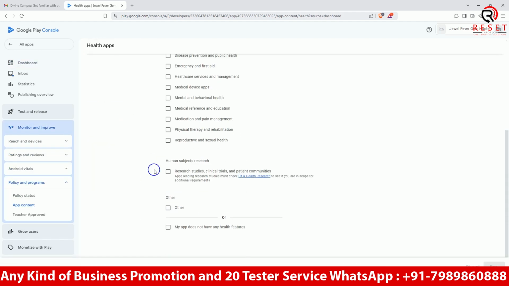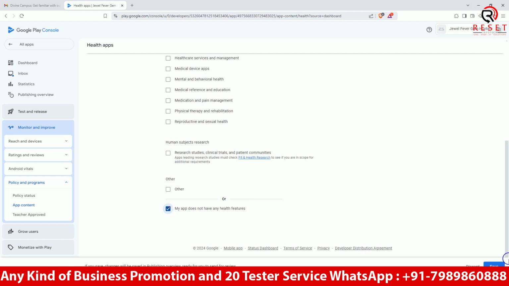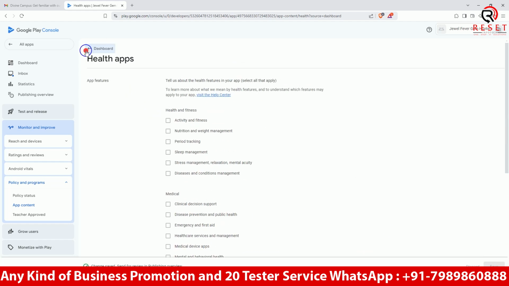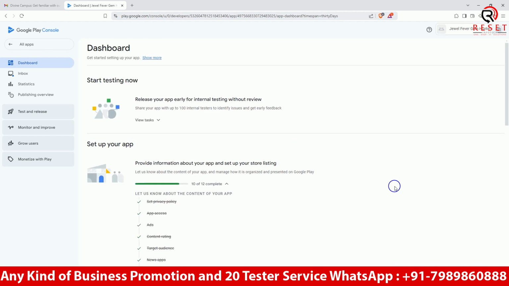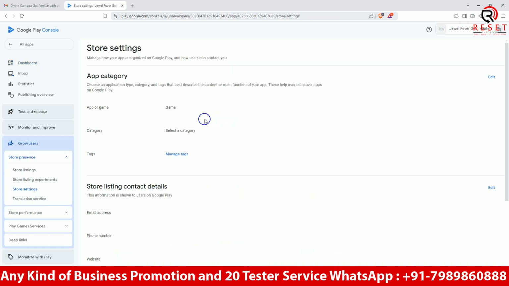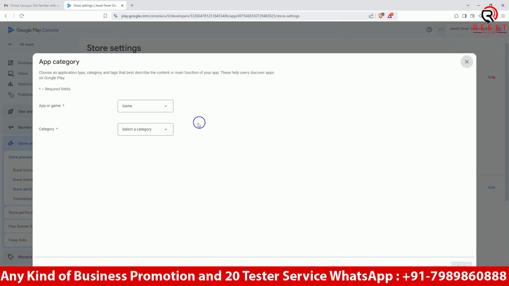Health: no, my app does not concern any health. If you are even using a yoga app or that kind of health related app, you have to mention each and everything here. Nowadays Google has such strict policies, that's the reason you have to do that. Store listing: you have to mention the category.